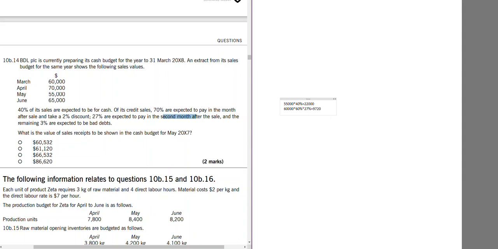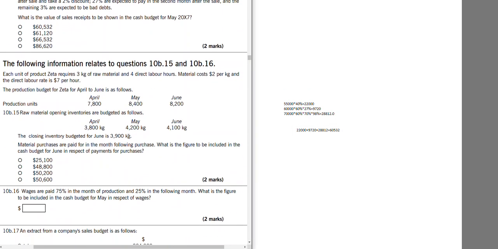So 60%, 27%. And then April, 1 month later, so of the 60%, 70% would be received, and they would receive 2% discount. So adding all of them together, 22,000 plus 9720 plus 28812, which becomes 60,532, which is A.